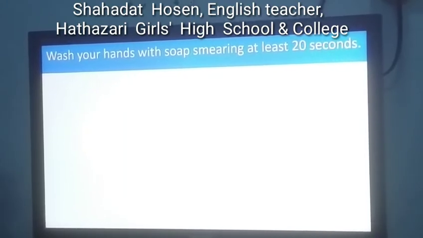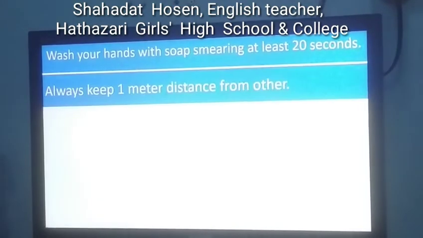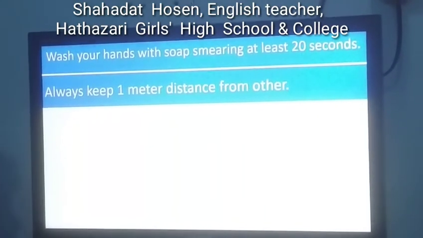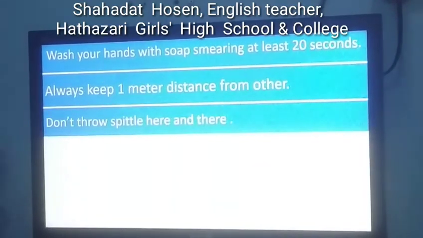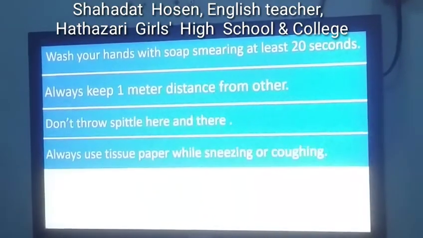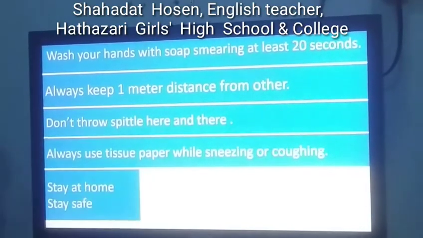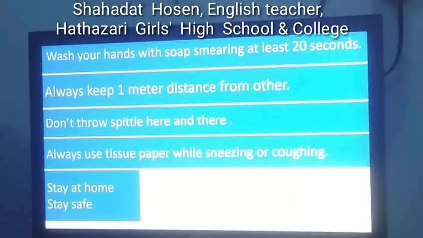Wash your hands with soap, scrubbing at least 20 seconds. Always keep 1 meter distance from others. Don't throw spittle here and there. Always use tissue paper while sneezing or coughing. Stay at home, stay safe.